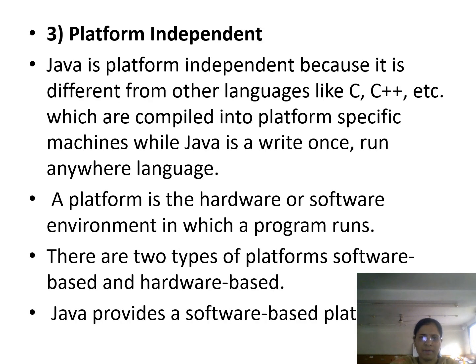The third feature of Java programming is platform independence. Java is platform independent because it is different from other programming languages like C and C++, which are compiled into platform specific machines, while Java is write once and it can run anywhere. If we write code on any system, we can pick up that code and run it on any operating system platform. So it is said to be a platform independent programming language.